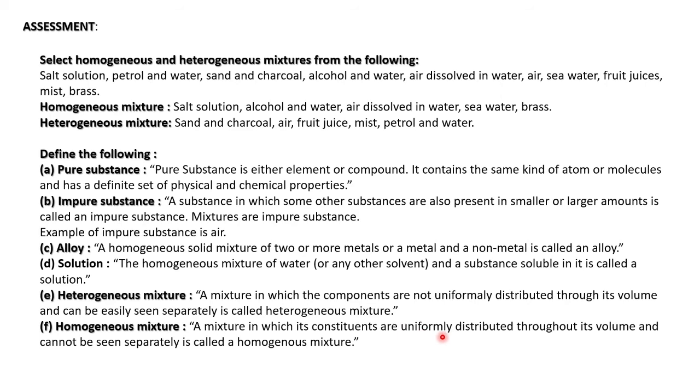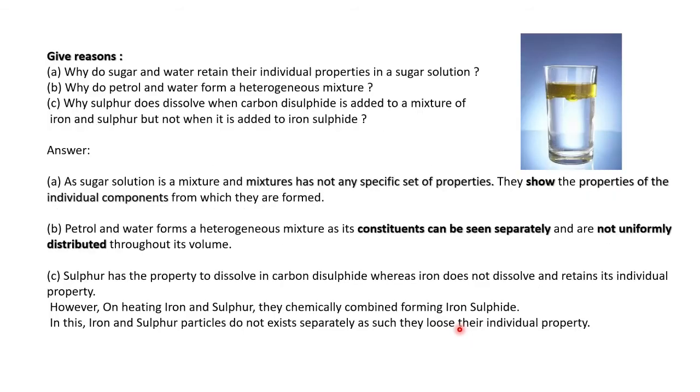Which are uniformly distributed is known as homogeneous mixture. Then give reason. Why do sugar and water retain their individual properties in a sugar solution? Because sugar solution is a mixture. A mixture does not have any specific set of properties, and they show the properties of individual components.